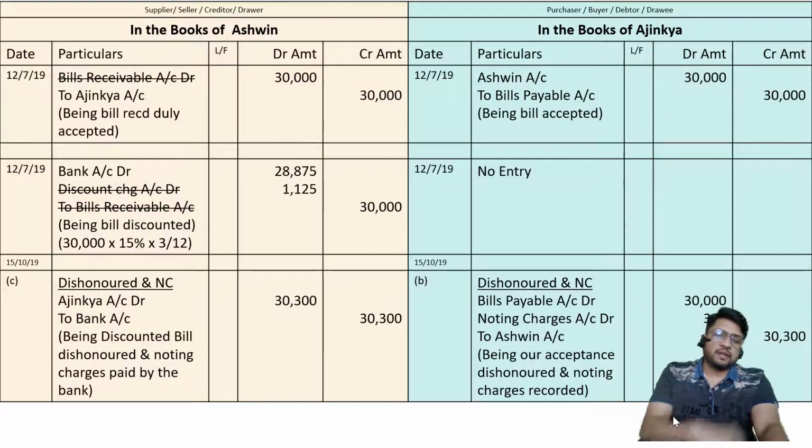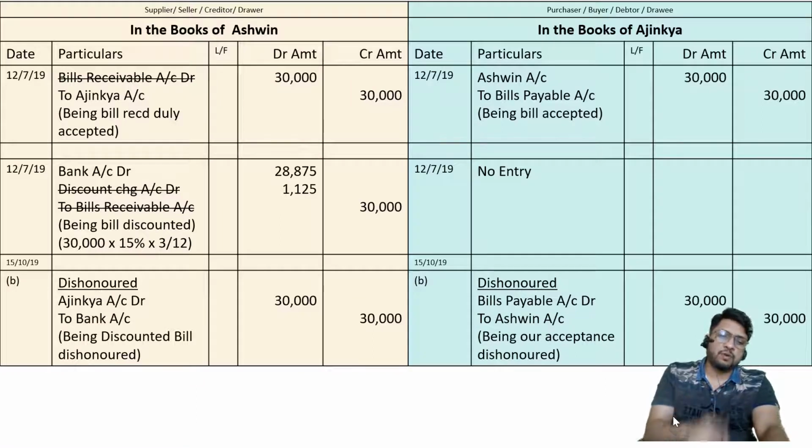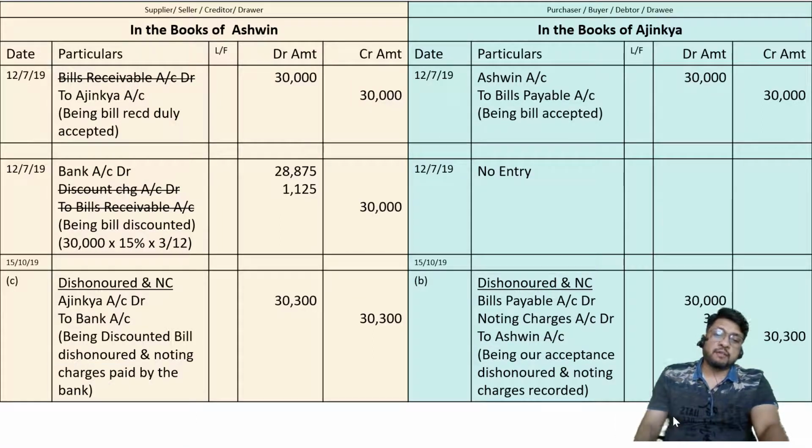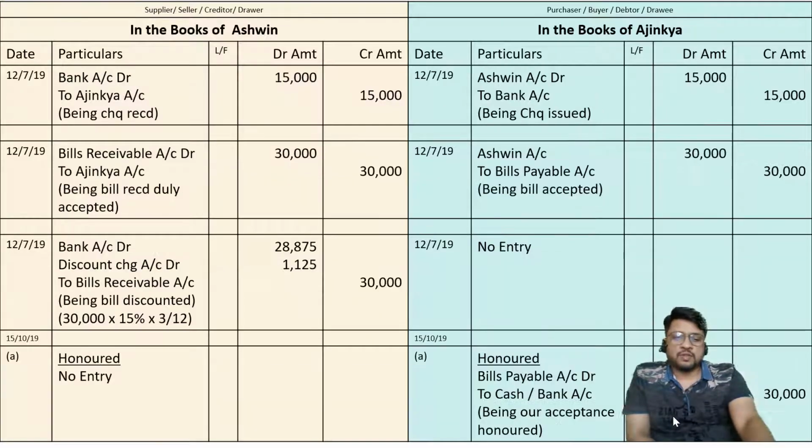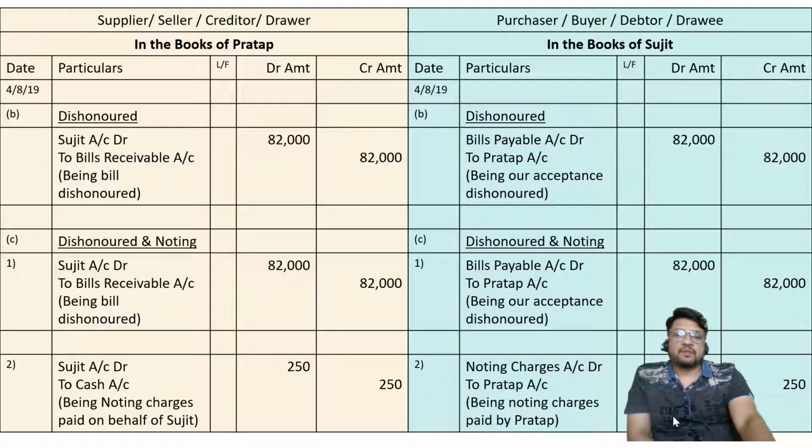But in the books of Ajinkya, that is the drawee, earlier the entry was bills payable to Ashwin 30,000. Now the entry will be bills payable account debit, noting charges account debit, to Ashwin account 30,300. I hope it is easy for you to understand. The logic was discussed earlier by us. Noting charges account was never used in our yellow color book. It was always used only in the green color book. Same logic will come here. The logic is जिसका mistake उसका खर्चा.